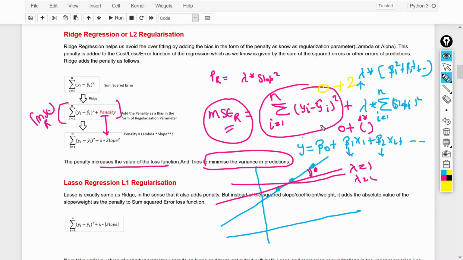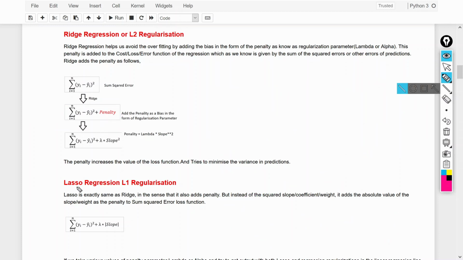Then again we add some penalty, let's say 3, then MSE will be 3. So let's say I am getting MSE equal to 3 with the train data set, and with the test data set our MSE was 10. So in that way we are minimizing the difference between the training and testing MSE, and this way we are minimizing the variance.